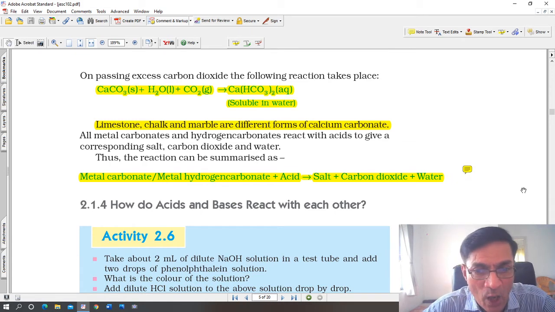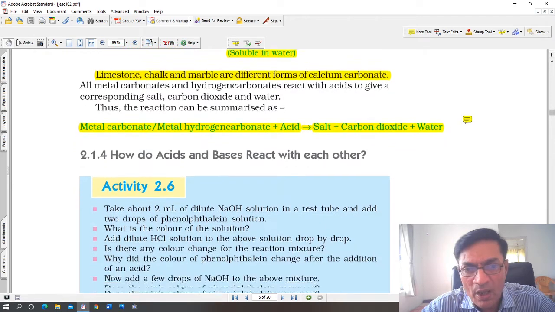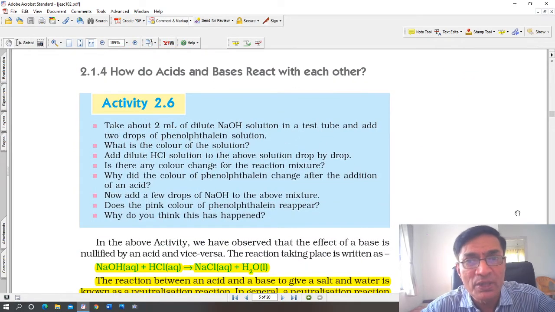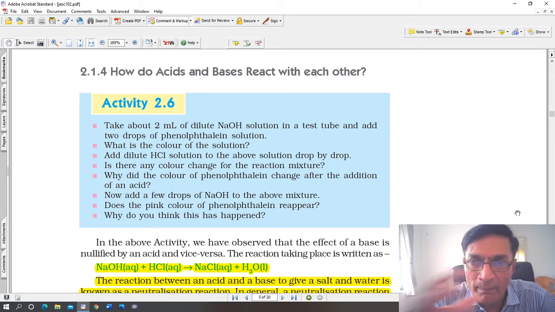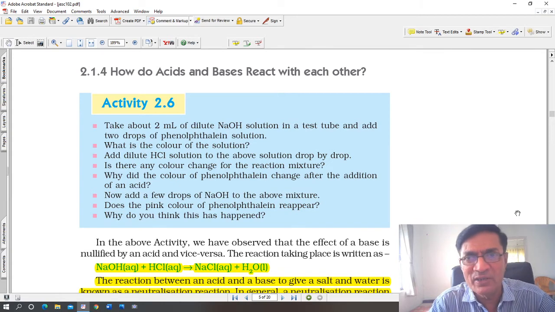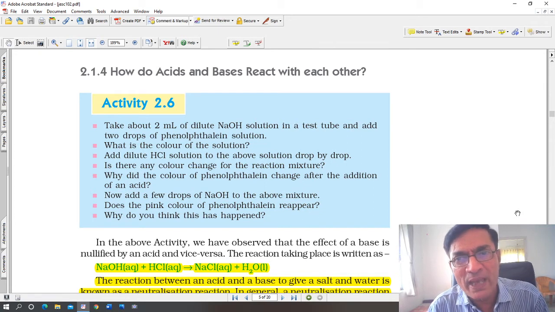See, how do acids and bases react with each other? Now this is the important part. Reaction of an acid and base with each other. Remember, acids and bases have got different properties. Acids produce hydrogen ions in aqueous solutions. Bases produce hydroxyl ions in aqueous solutions. In other words, an acid produces H positive ions, hydrogen ions, whereas a base produces OH negative ions, hydroxyl ions.